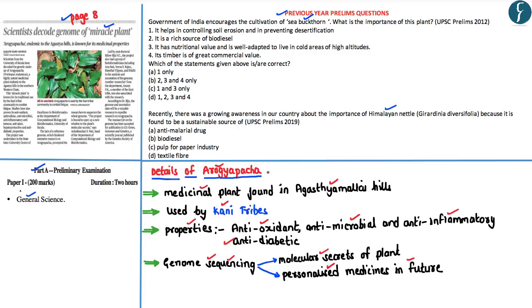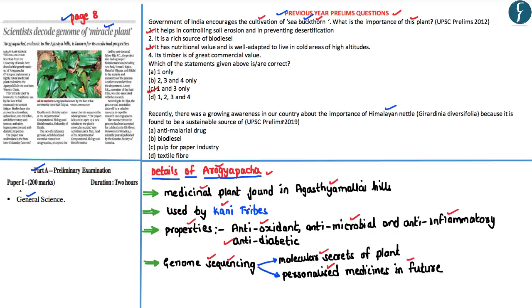So having understood certain basic details of Arogyapacha, let us now solve the previous year prelims questions. The question here is, the government of India encourages the cultivation of Seabuck thorn. What is the importance of this particular plant? It is to be noted that the Seabuck thorn is mainly found in the high altitude areas of the Indian Himalayan region. Apart from that, this particular species has proven potential in environmental conservation as well as health benefits. For example, this particular species of the plant can be used for controlling soil erosion. So if you look at the options which are given here, both option number 1 and 3 are correct. And accordingly, the answer to this particular question is C.